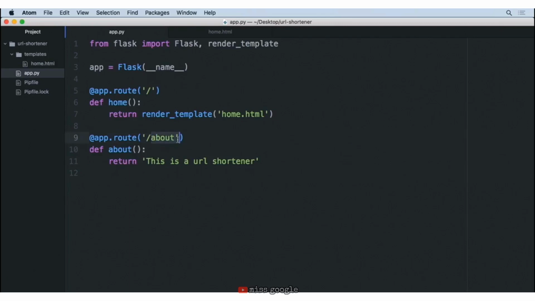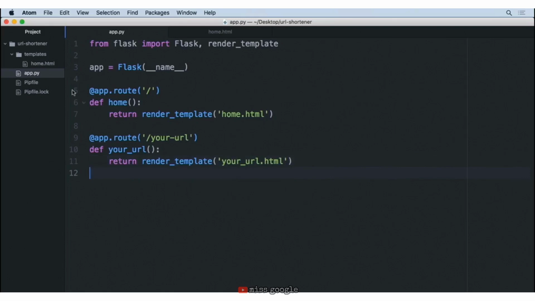So I'm going to change this from /about to your-URL. Also, I want to change the name of the function from about to your_URL. Now, the reason I've used an underscore rather than a dash is that Python functions don't allow for a dash, so I want to keep that as an underscore. And instead of just returning some sort of string, I'd like to bring back a template. So just like we've done for the home page, I'm going to copy this render template, paste it here, and change this to a file that we will create called your_URL. And we'll go ahead and save this.